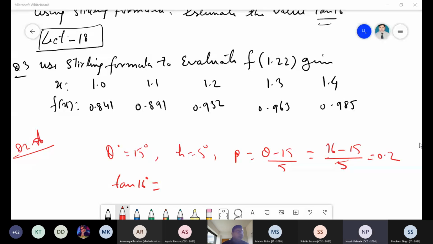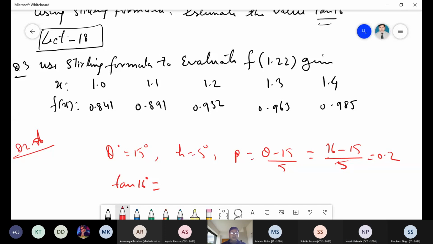You have only done till delta power 4, but there are 7 values, so it will go long. The value of tan theta in the table is given in 4 digits, so at least your answer must be 4 digits. 0.28676. Don't use the calculator, please.